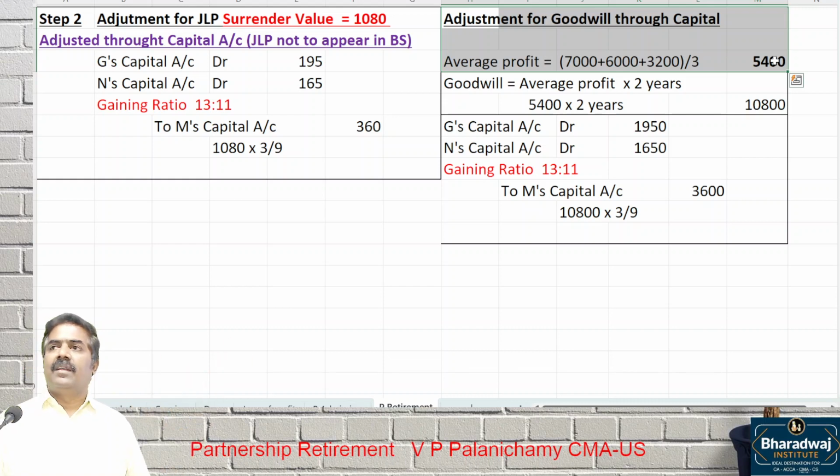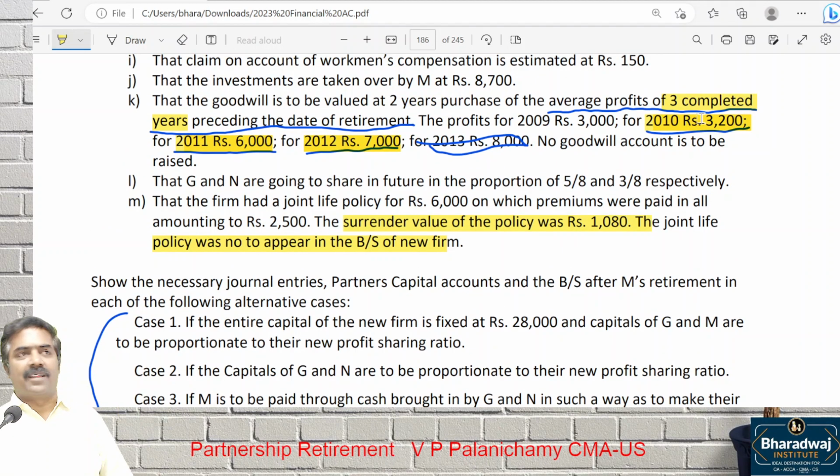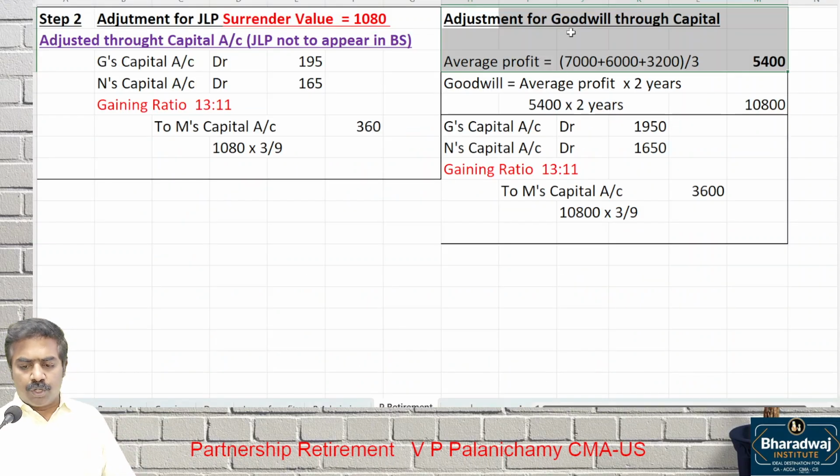Why? It is instructed clearly, 3 years average profit. In the classroom we make overlook mistakes, and in the exam also we make them. 3 years none, okay, let's take 3 years: 13, 17, 13, 12, 11. No, averaging everything given, we make that kind of mistake. You should take exactly 3 completed years only. So 12, 11, 10 divided by 3.